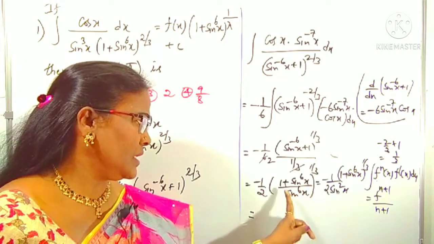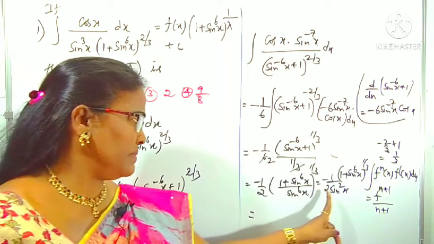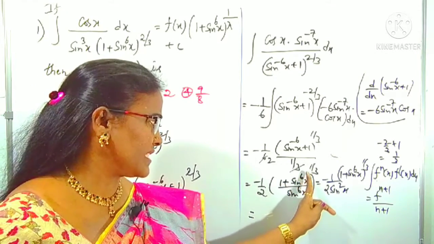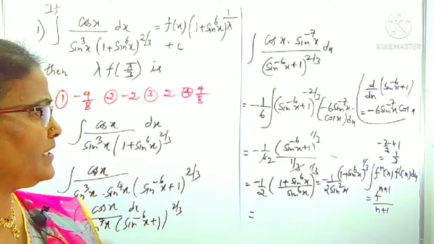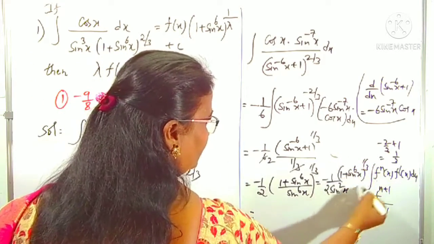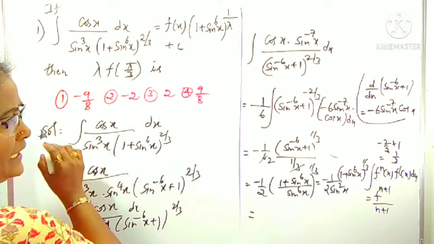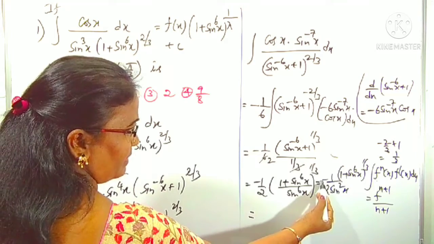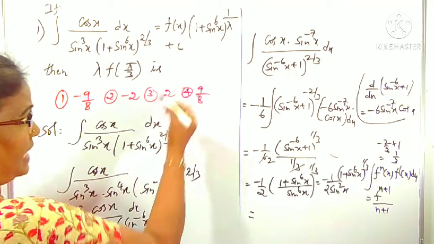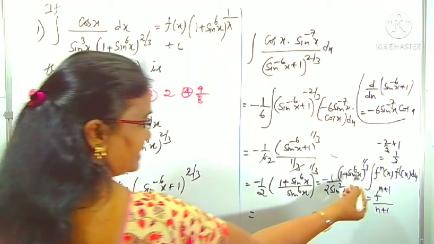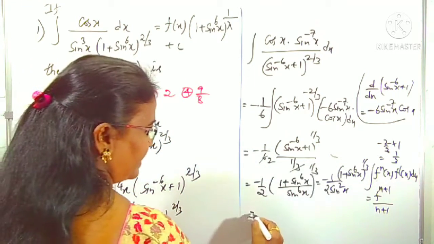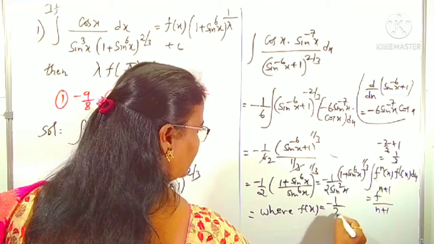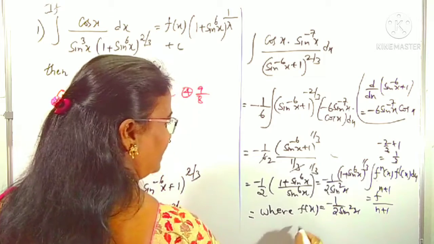Minus 1 by 2. Here sin power 6x whole power 1 by 3 becomes sin square x, because 3 cancels in 6 2 times, and 1 plus sin power 6x whole power 1 by 3 is as it is. We can compare this function, what you got, with the RHS. In place of RHS fx, where is fx? In fx place what is there? Minus 1 by 2 sin square x is there, and 1 by lambda. In place of lambda what is there? 3 is there. Therefore, what is fx? fx is equal to minus 1 by 2 sin square x, okay, and lambda is 3.